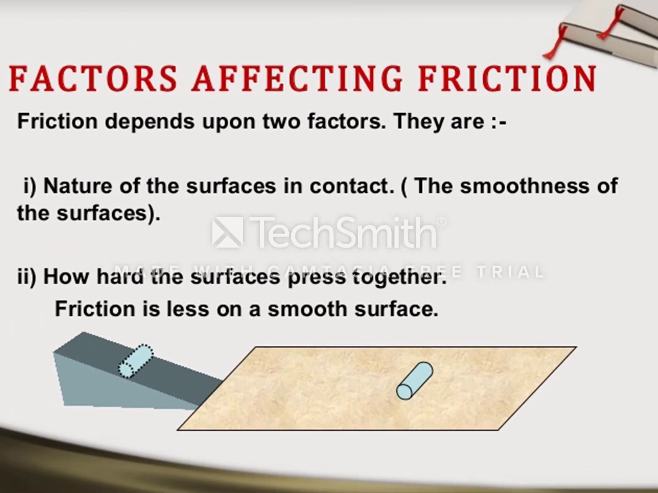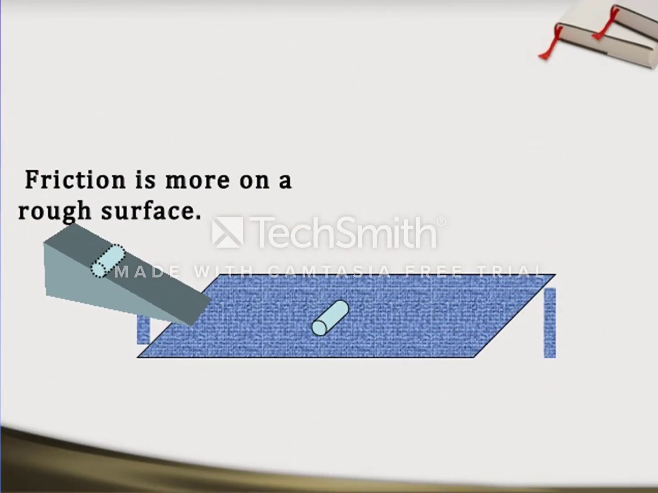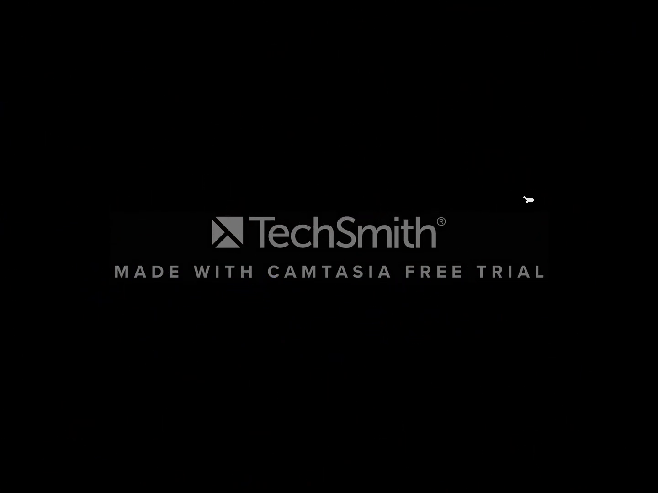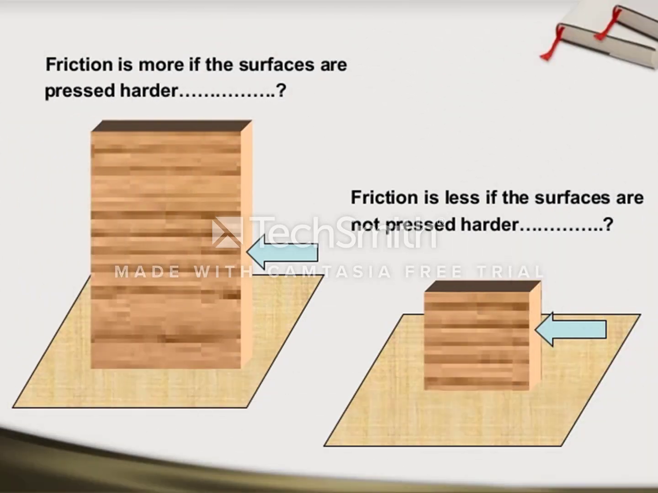Okay children, then we'll be discussing the factors affecting friction. Friction depends upon two factors. They are the nature of the surfaces in contact, the smoothness of the surfaces. Number 2, how hard the surfaces press together. Friction is less on a smooth surface, whereas friction is more on a rough surface. So children, smoother the surface, lesser is the friction, and rougher is the surface, more is the friction.